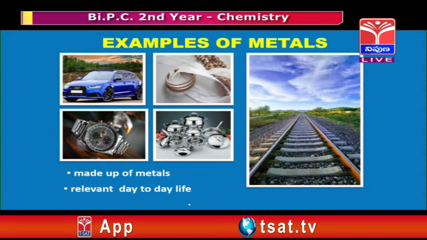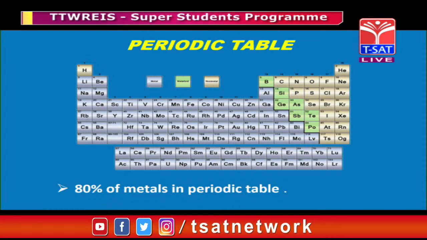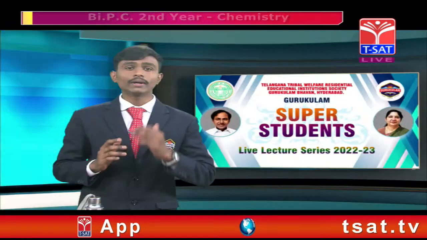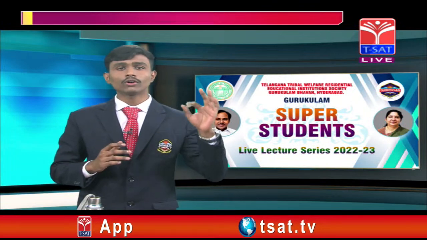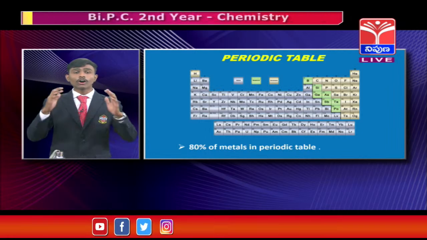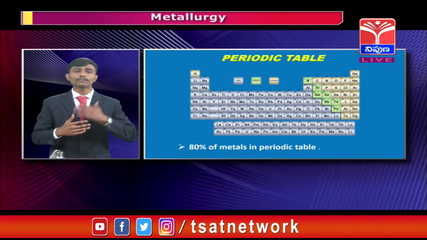The periodic table contains 118 elements so far. Of these 118 elements, the majority belong to metals only. About 80% of the periodic table is metals. The S block, P block, D block and F block, all these four blocks contain metals. We are using metals everywhere. Now we are going to study more about metals.